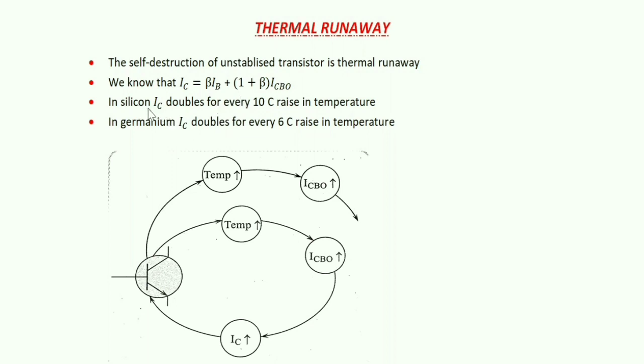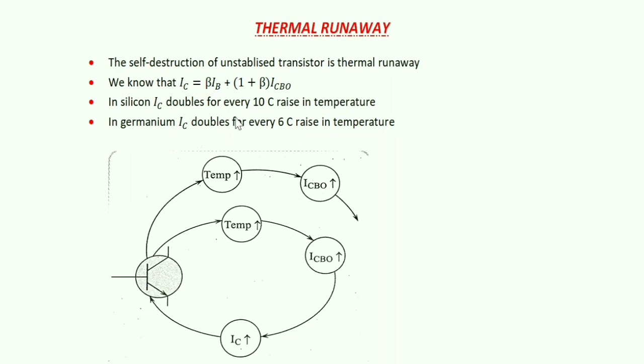Now we know that ICBO doubles for every 10 degrees rise in temperature in a silicon transistor, and 6 degrees rise in temperature in a germanium transistor. Likewise, we know that every material offers some resistance. Because of that resistance, the current flow in that material will produce heat. In the process, more heat will be produced.